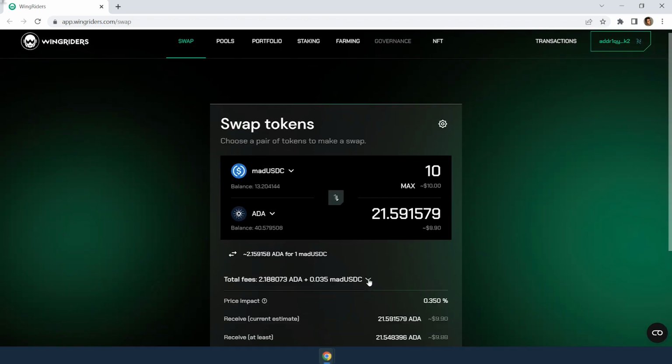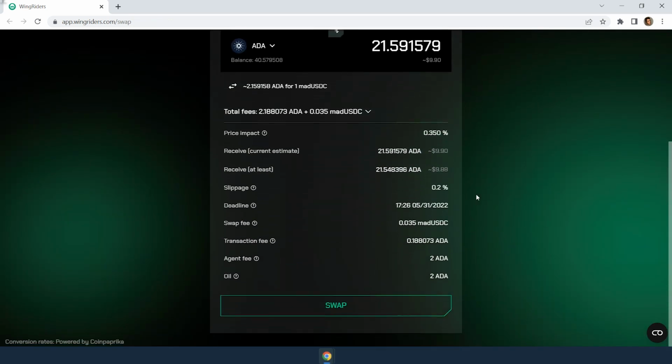Now, when you go back and open the details, you'll see receive at least. This is the minimum you'll receive with a slippage tolerance of 0.2%. This amount comes from the current rate, 21.59 minus the slippage tolerance, creating the receive at least figure of 21.54. The best estimate of what you will actually receive is the receive current estimate.